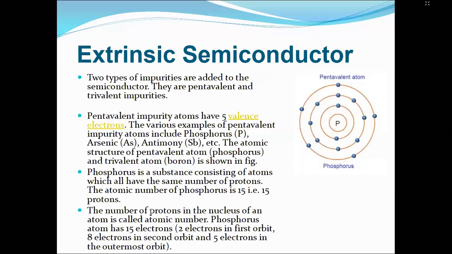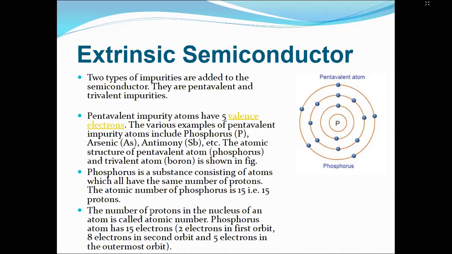So in an extrinsic semiconductor, let's say we want to create an n-type semiconductor. We dope the intrinsic semiconductor silicon with a pentavalent atom, let's consider phosphorus. Phosphorus has 5 electrons in its outermost orbit, right? And our silicon has 4 electrons in its outermost orbit. When you dope silicon with phosphorus, it could also be arsenic or antimony. So effectively there should be pentavalent impurities, pentavalent atoms.